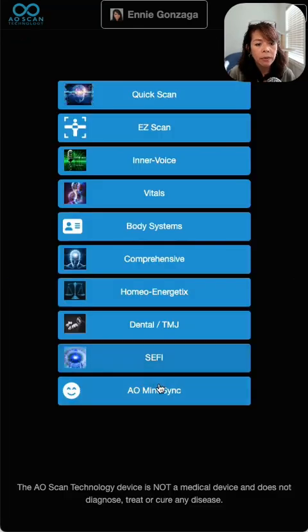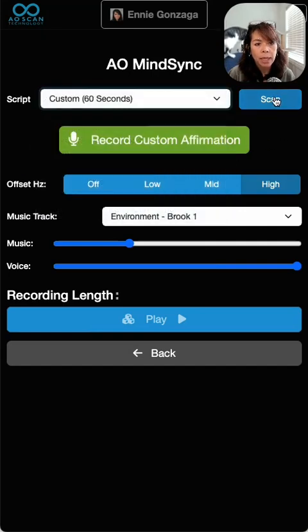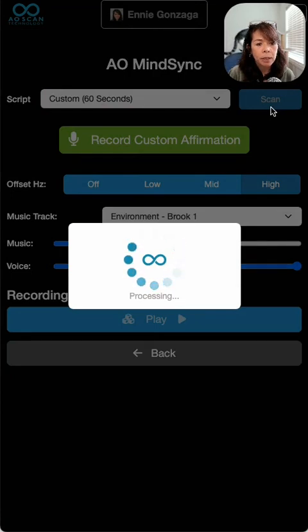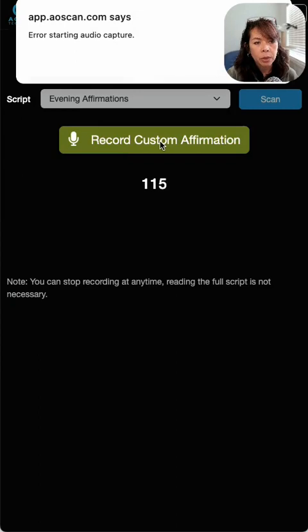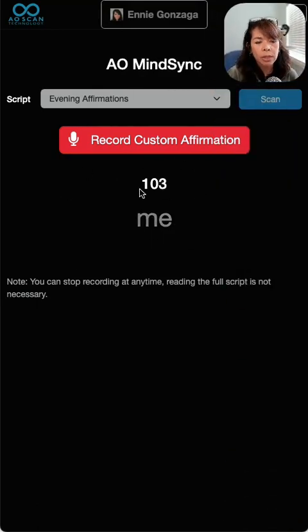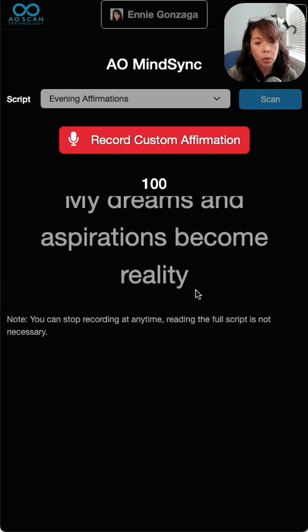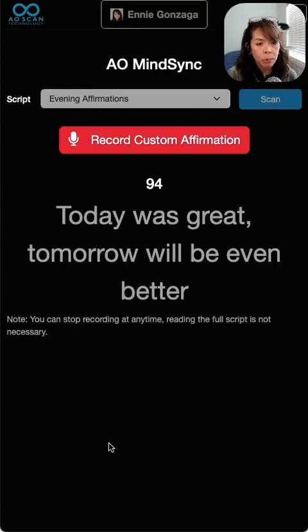The other scan that they have is the AO Mind Sync. If you don't know what affirmation you need, you will go ahead and run it for that. So you do a scan. Check out my cat behind me. Evening affirmations. Then you would push record. I'm not going to be able to record because I'm using the mic. Enter there, of course. Okay, push OK. Once you push record, the whole affirmation comes up and it's going to be recording your voice. The error came up because the microphone is being used for my recording platform right now, so it's not working.